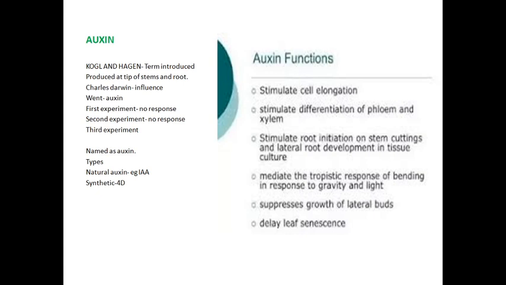These all come under natural auxin. And synthetic auxin, the example is 2,4-D, that is 2,4-dichlorophenoxyacetic acid.